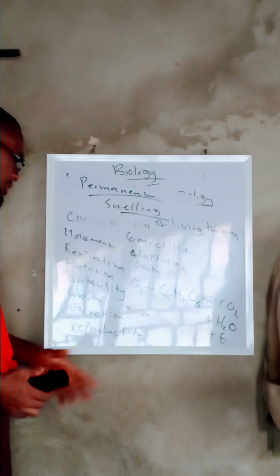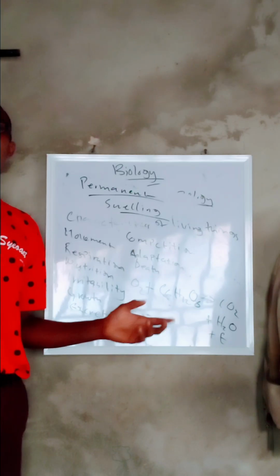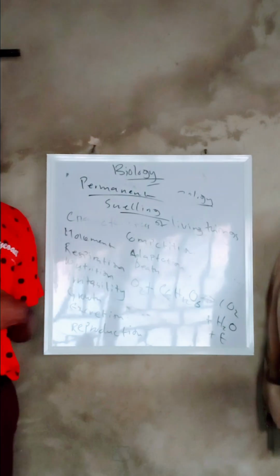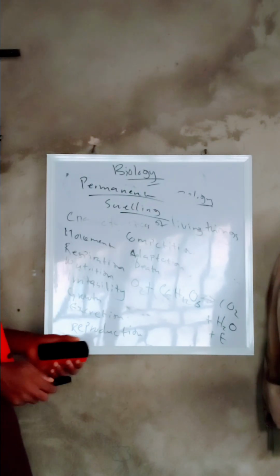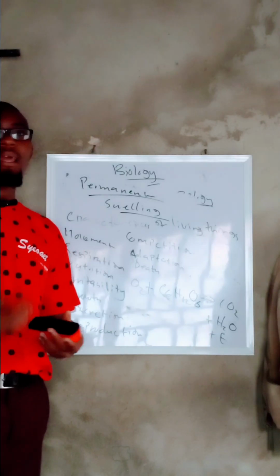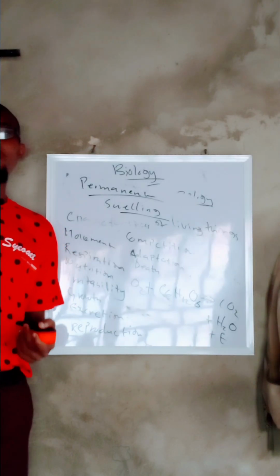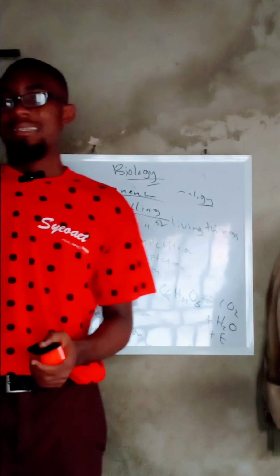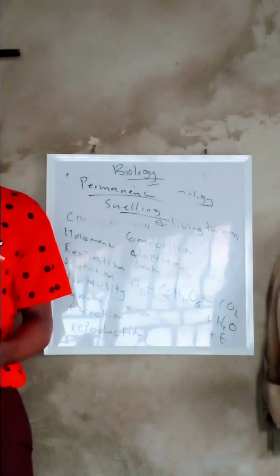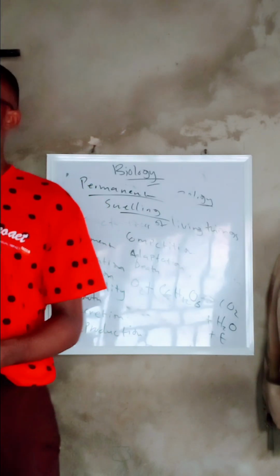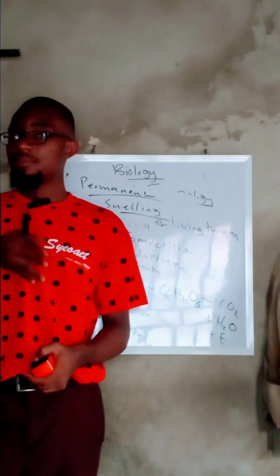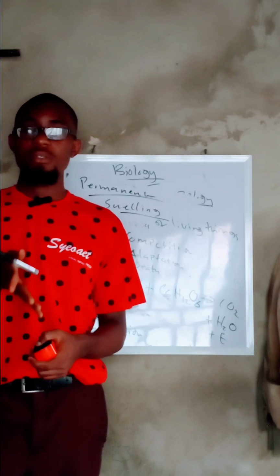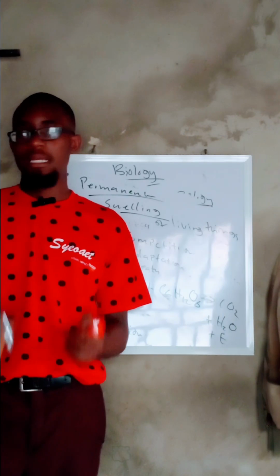Now we can also talk about excretion. This is the removal of waste products or undigested products from the body. Take note of that. Then we have reproduction, the giving birth to our young ones alive. Anytime an organism gives birth to a replica of that same species alive, it is called reproduction. When an organism gives birth to a young one dead, that is excretion, because that young one didn't come out alive.